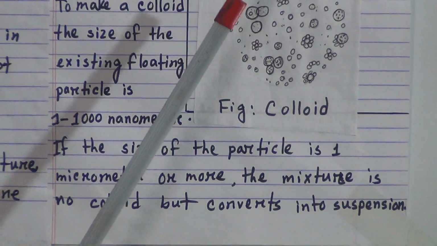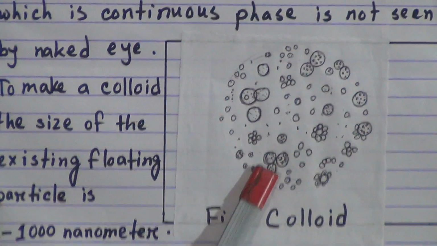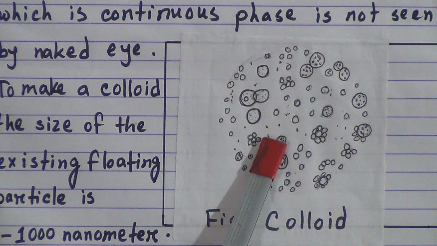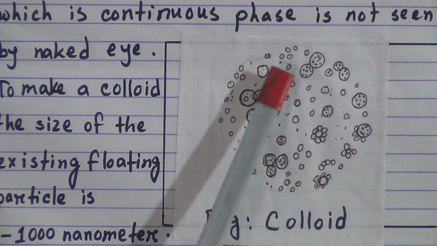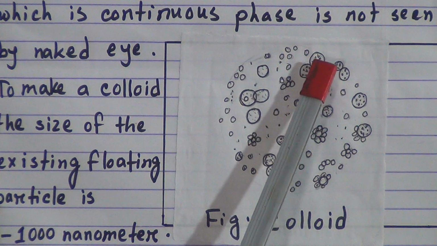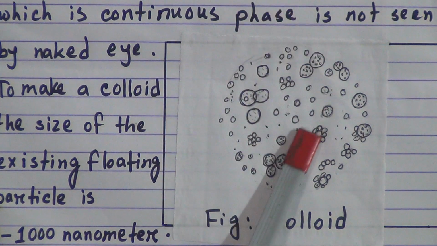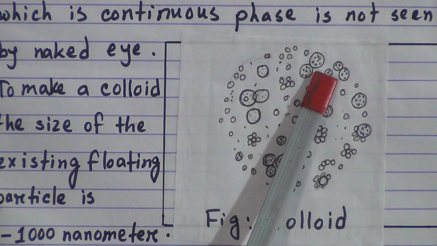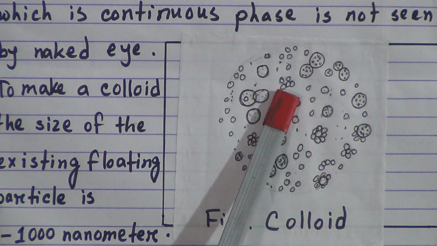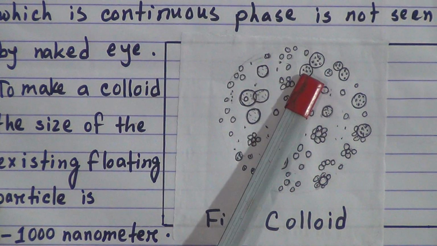Dear students, here I have given a figure of milk under the microscope. See the figure properly. This one is milk. This is the figure of milk under my microscope. Milk is made of fat and water. That means here is fat and water, and this is the dispersed phase, the small particles, small in amount, and the large amount is the continuous phase. Here is the dispersed phase and the continuous phase.